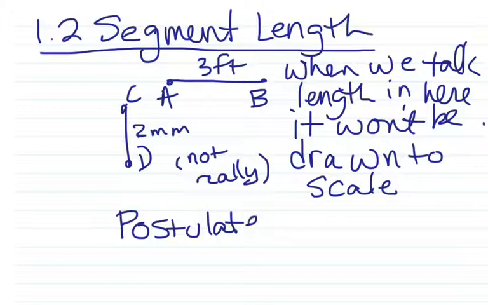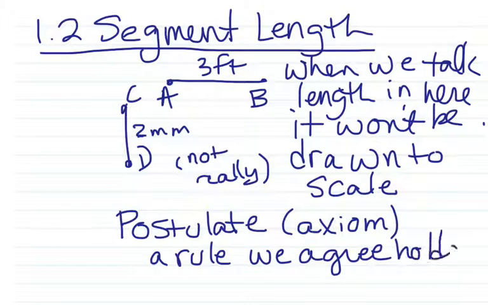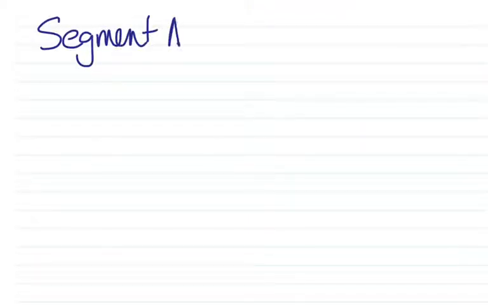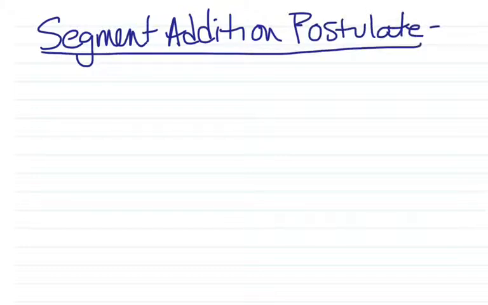Our first big postulate we're going to learn from it in a minute. A postulate, otherwise known as an axiom, is a rule that we agree holds true even though we can't formally prove it. We're going to deal with theorems in a few days here. Those we can prove. Postulates, we just agree they work, but technically we can't prove them. So our first postulate we're going to learn is the segment addition postulate. It comes in very handy, and you probably already know it without formally knowing it.